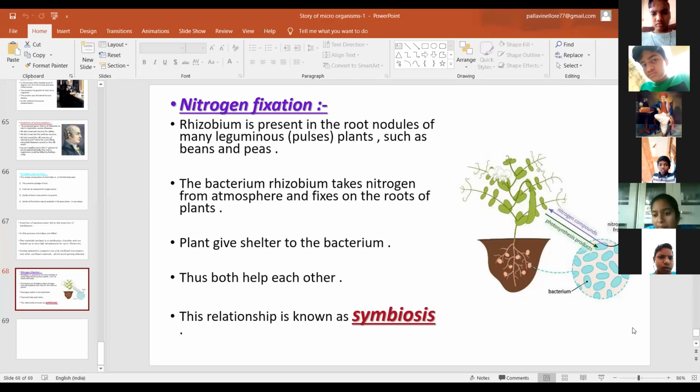The Rhizobium bacteria are present in the root nodules of leguminous crops such as bean plants and peas. These are the leguminous crops. Rhizobium continues a symbiotic relationship.